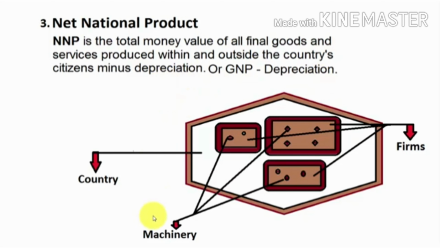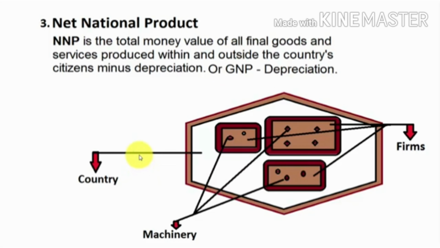Depreciation is the money which is spent on machinery. This machinery is used in firms to produce different goods. So depreciation is all money spent on machinery or repairing this machinery, which is used for producing more goods. So in a country, net national product is GNP minus depreciation allowance.